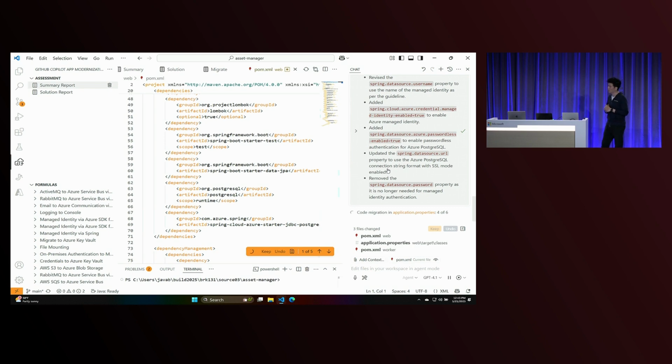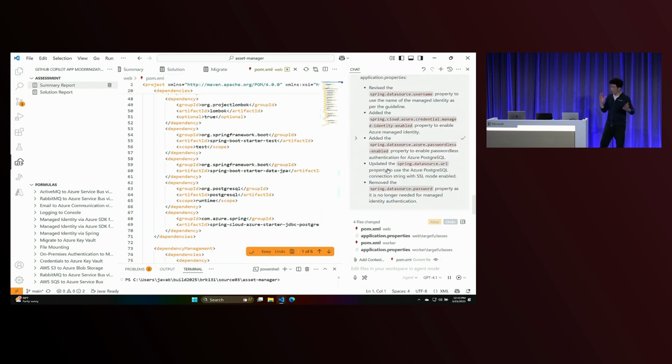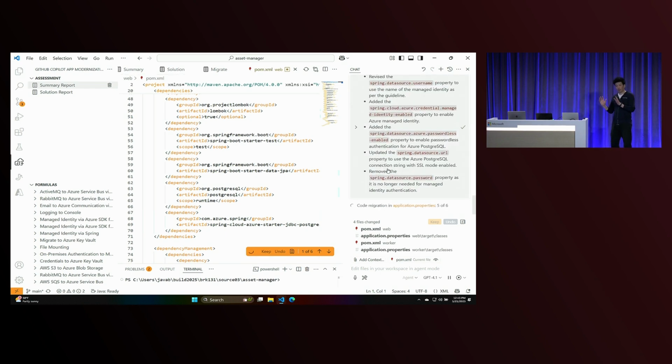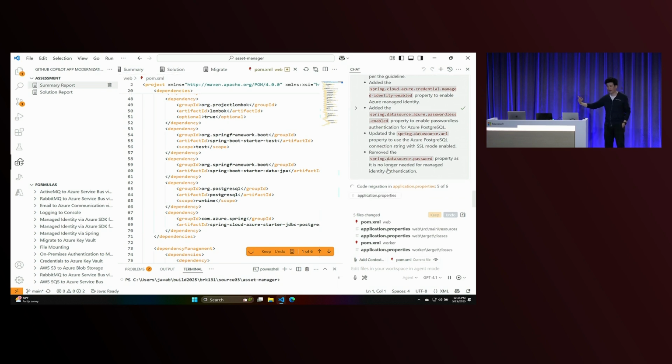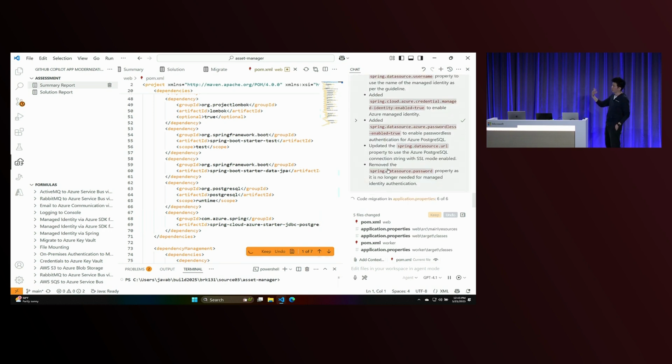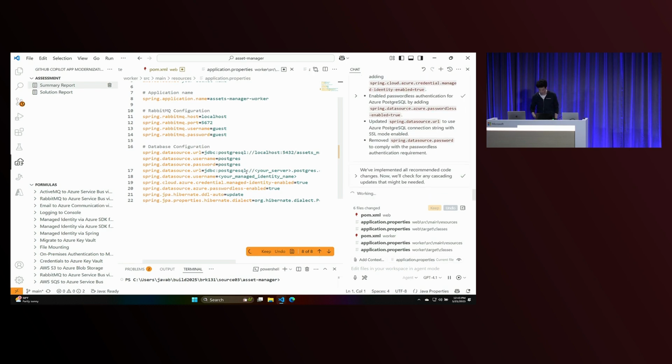Maybe you use a dead letter queue, or maybe you log errors and you don't retry. However your approach is, you can encapsulate these in the knowledge base to inform Copilot so that Copilot can generate code that matches your expectations. And so here it's basically going through and making changes, and you can see it go along. If you've used Copilot before, you can kind of see it go and make changes.